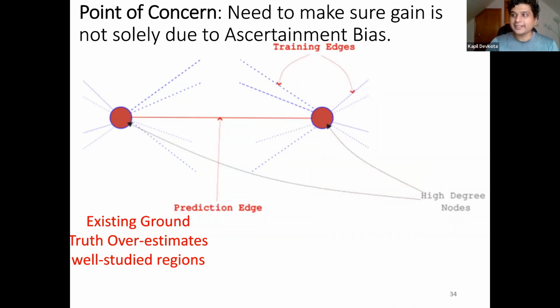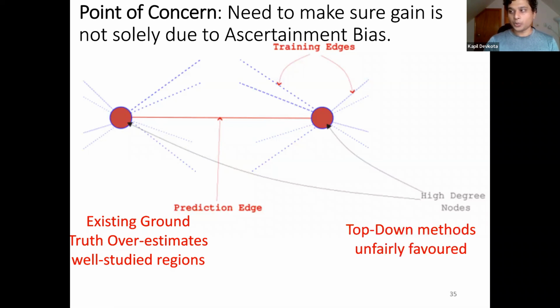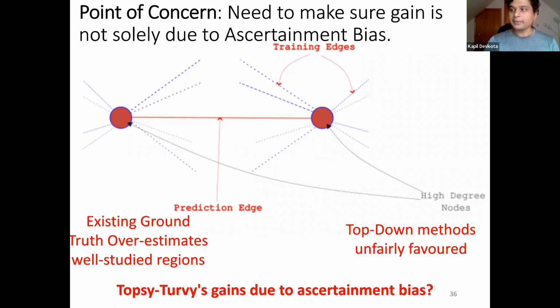Furthermore, to validate the strength of PPI prediction using Topsy-Turvy, we wanted to see if the prediction is solely due to ascertainment bias. Now, what do I mean by ascertainment bias? We know that the existing ground truth of PPI data favors well-studied regions of the network, ones where biologists do a lot of experimentation, which makes those regions very high degree. Since this data is fed directly to the top-down model, this model can directly see this kind of bias. And it might be unfair to compare it with sequence-based methods, which only have access to sequence information, not this biased network data.